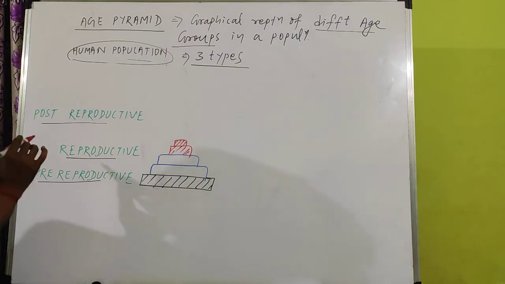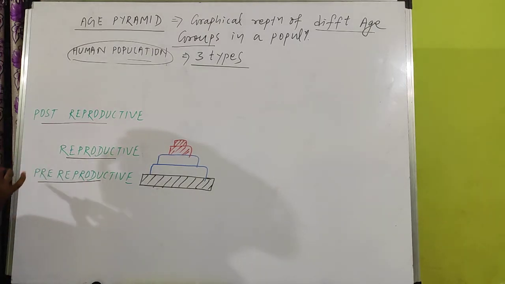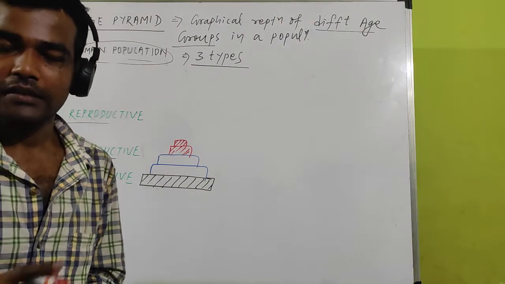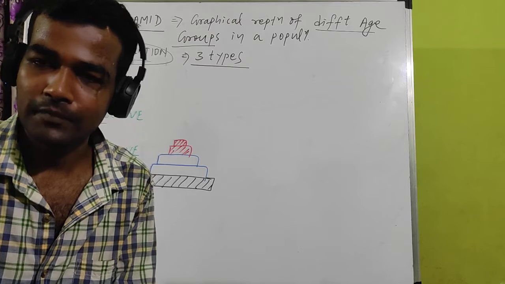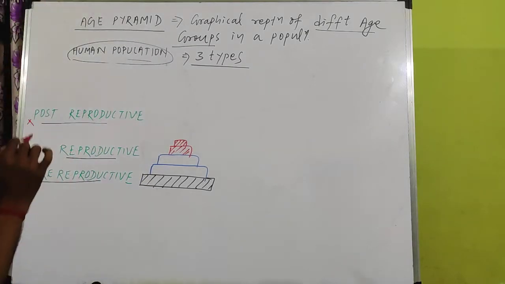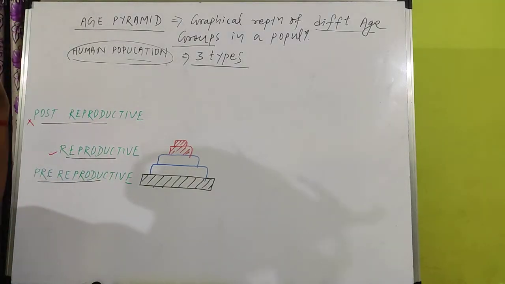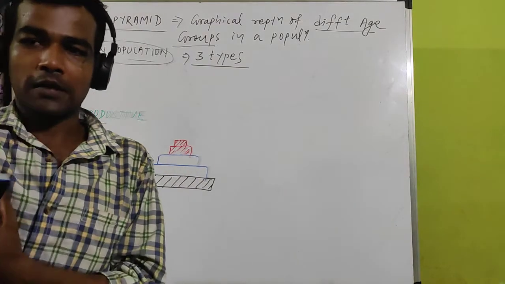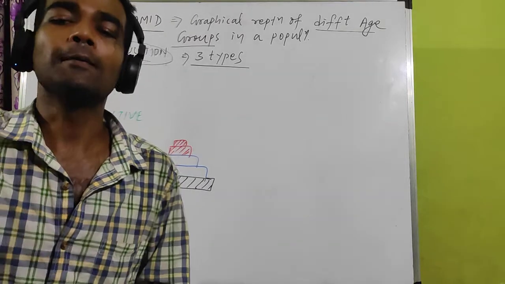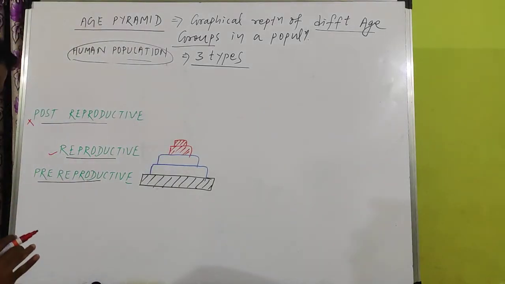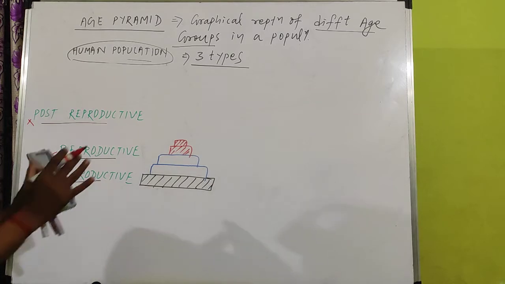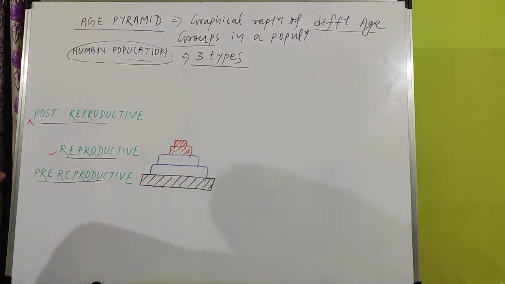If you look at these three age groups, post-reproductive are of no use here because post-reproductive individuals have no reproduction capacity. So where is the reproduction capacity? In the reproductive group and also in the pre-reproductive group, because in the future the pre-reproductive become reproductive. Yes or no? So in future, in this condition, pre-reproductive are unable to reproduce.